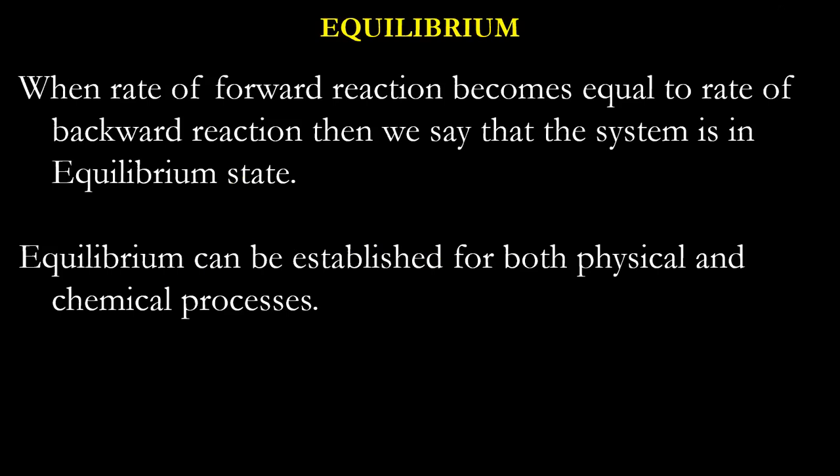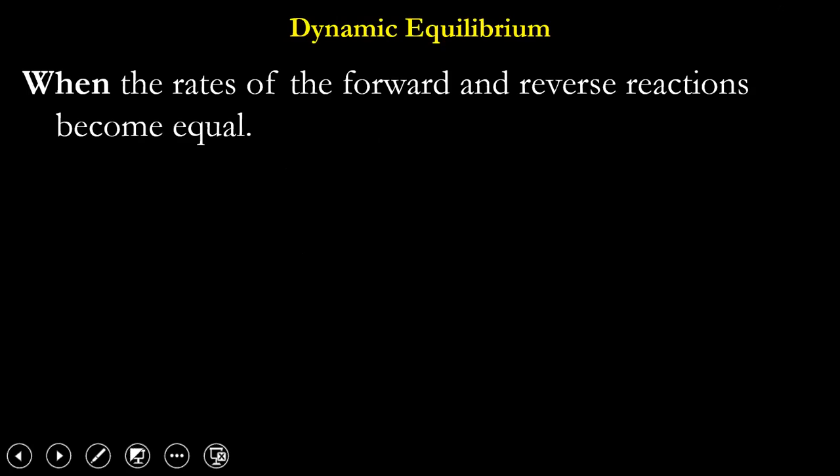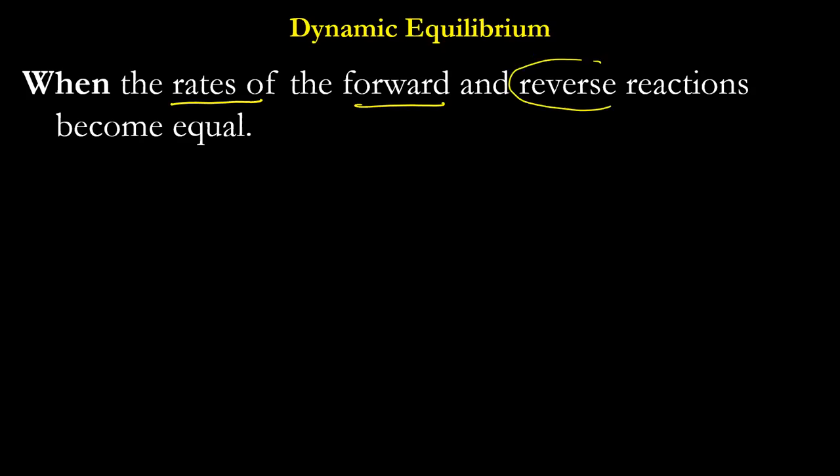Equilibrium can be established for physical as well as chemical processes. As I said, the example I gave, that if we are pushing one another, obviously there is no chemical reaction happening. That is an example of physical equilibrium. And chemical equilibrium means the rates of the forward and reverse reactions, reverse or backward, same thing, become equal.